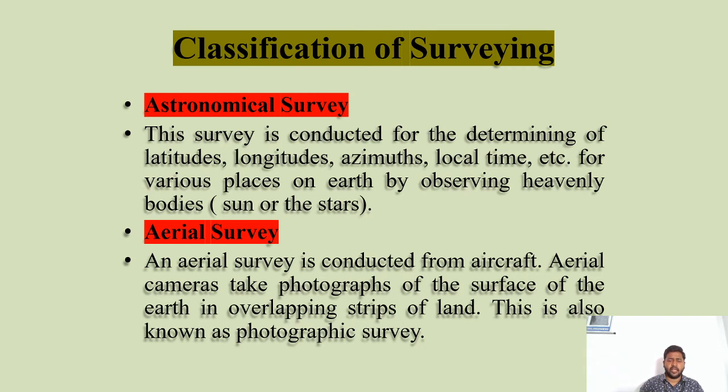Astronomical surveying. The survey is conducted for determining latitudes, longitudes, azimuths, local times, etc. for the various places on the earth by observing heavenly bodies, sun or stars. These latitudes and longitudes are very important when you are doing a survey, because if you want to locate any point on the ground, it will be with respect to latitudes and longitudes only.